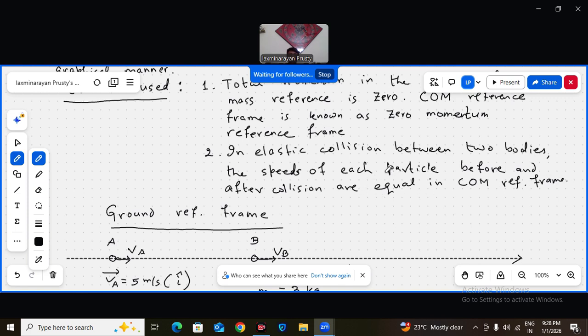In an elastic collision between two bodies, the speed of each particle before and after collision is the same. Suppose particle A is coming with some speed in the center of mass reference frame before collision. After collision, it will have the same speed in an elastic collision. Similarly, B's speed before and after collision should be the same. This also has to be proven. Elastic collision with respect to the center of mass reference frame. These two are important.